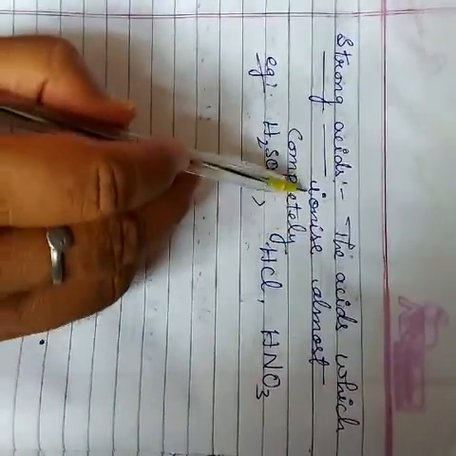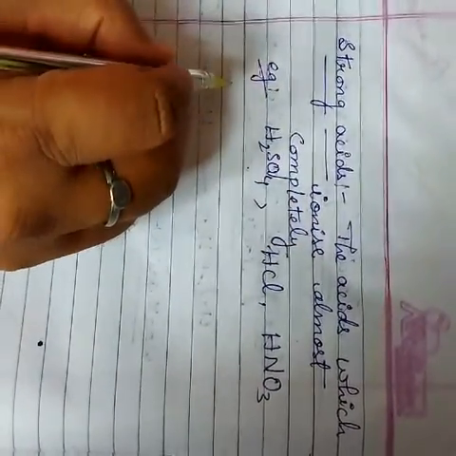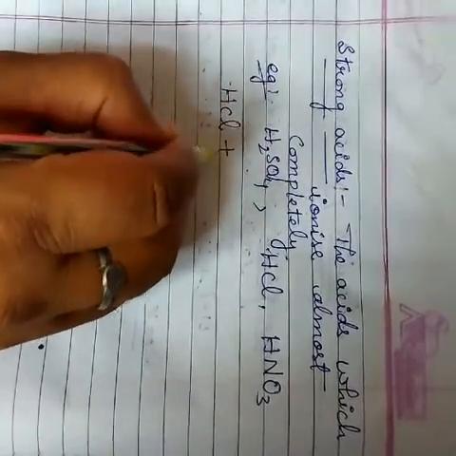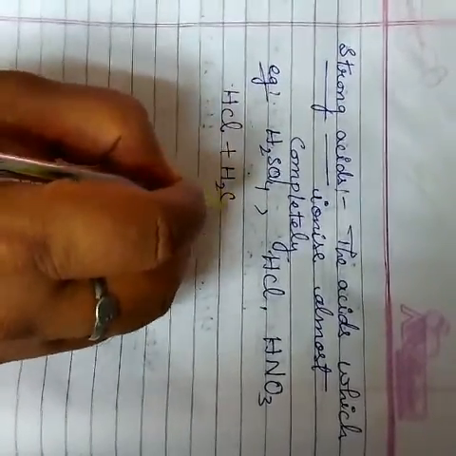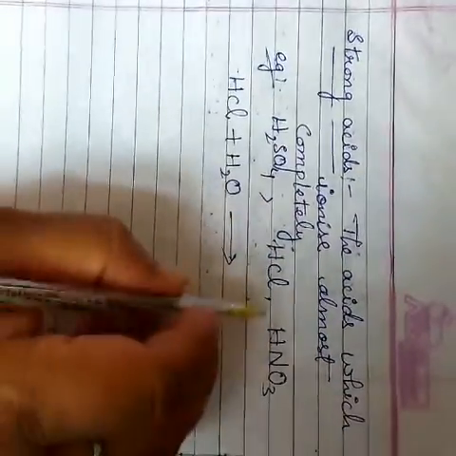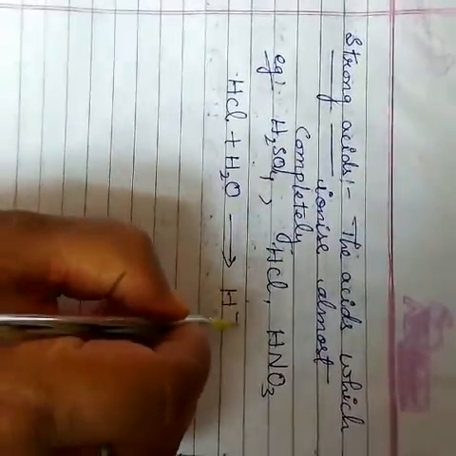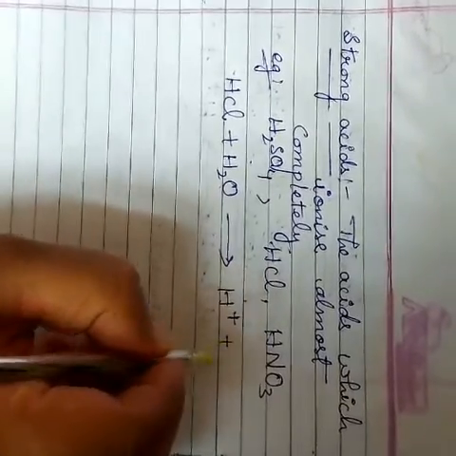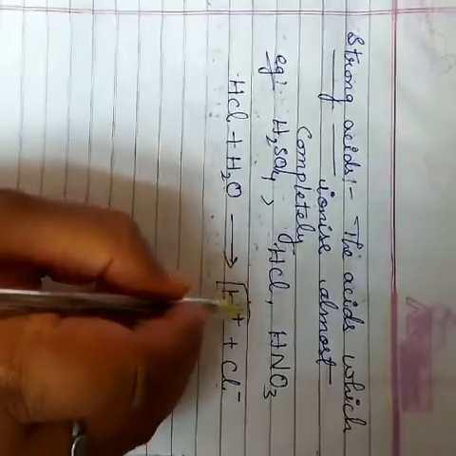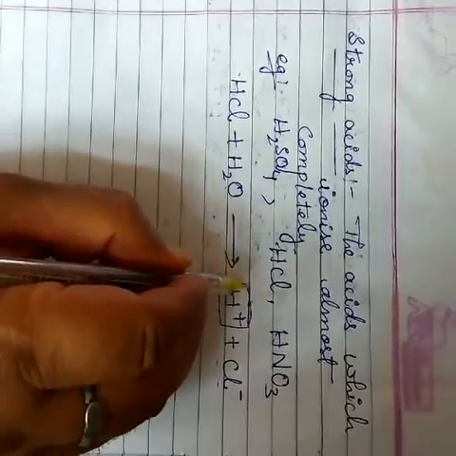So then what is ionized here? For example, if we take HCl, hydrochloric acid, and mix it into water, what happens?